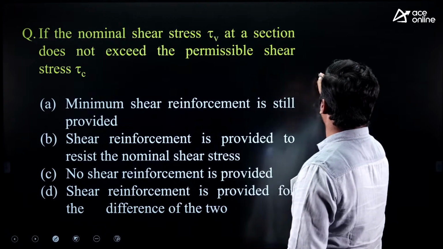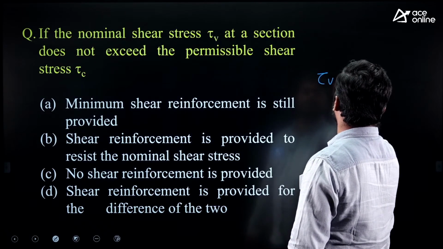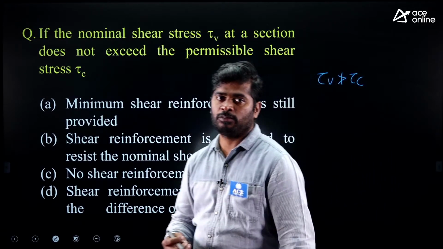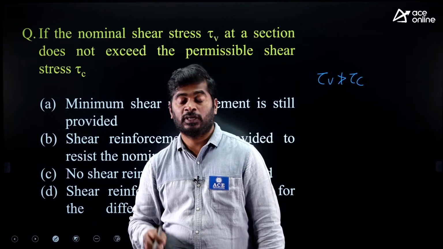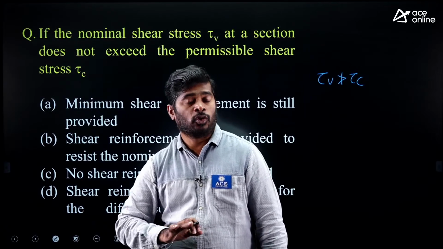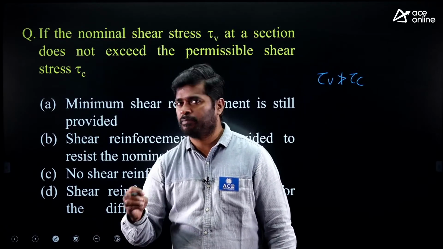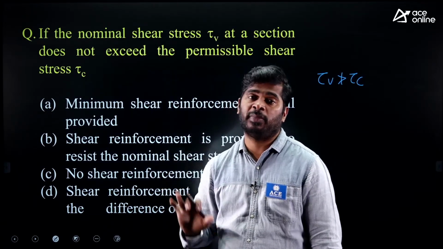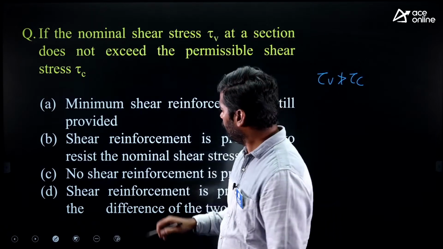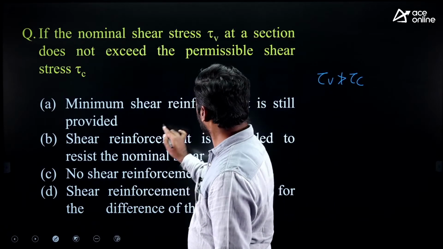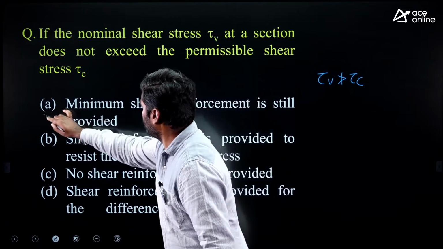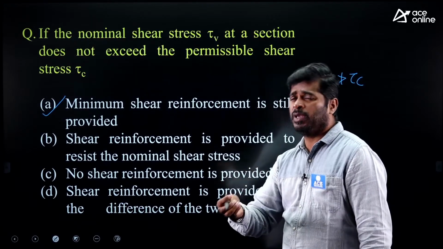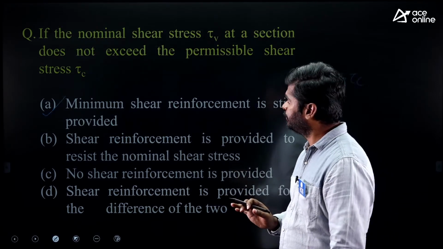My dear, tau V does not exceed tau C. That means section is safe from shear point of view. In this case, no need to design shear reinforcement, but we have to provide at least minimum shear reinforcement to keep the main steel in position. Minimum shear reinforcement is still provided even though section is safe from shear point of view. Minimum shear reinforcement we have to provide.